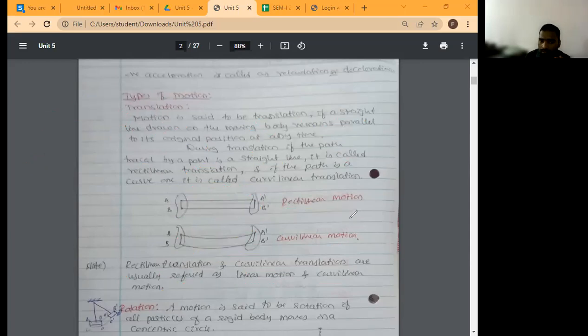Rectilinear motion is also called linear motion. Curvilinear motion is called curvilinear motion, as it is. Okay. Then, one more point is